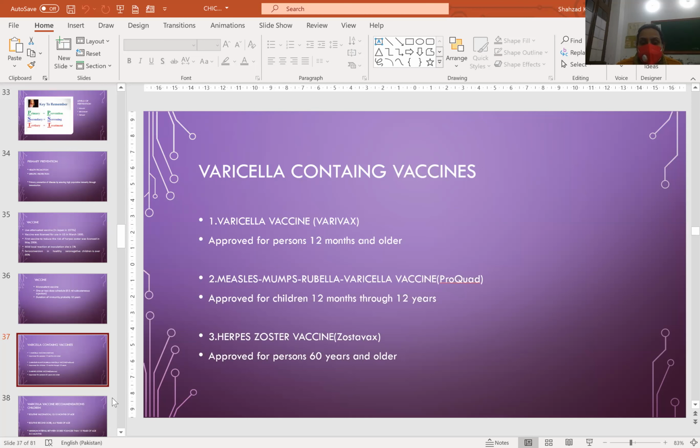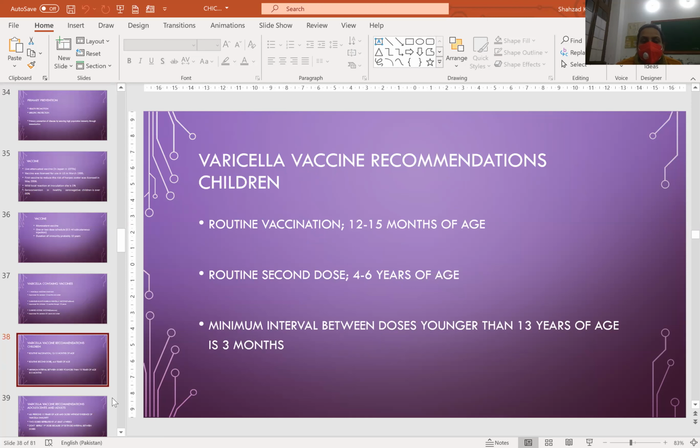Varicella-containing vaccines are: first, varicella vaccine Varivax, approved for persons 12 months and older. Second, measles, mumps, rubella, varicella vaccine ProQuad, approved for children 12 months to 12 years. And herpes zoster vaccine, Zostavax, for persons 30 years and older. Varicella vaccine recommendations for children: routine vaccination at 12 to 15 months of age, and the routine second dose is given at 4 to 6 years of age. Minimum interval between doses for those younger than 13 years of age is 3 months.